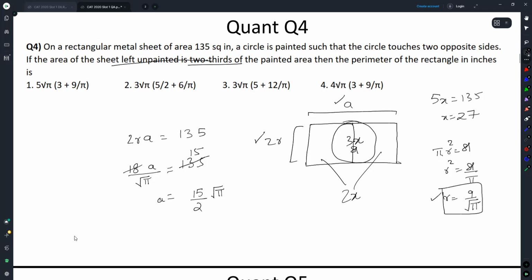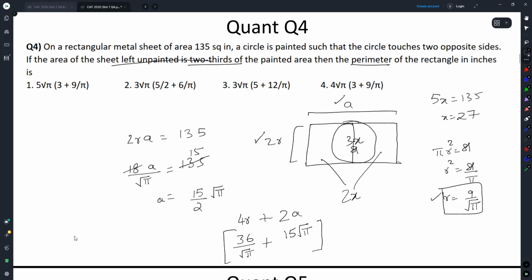We have both these sides now. Finally, they had asked me what is the perimeter. I need sum of this and then I need to double it, or I can double it right now. I need 4r plus 2a. 4r is simple, it is 36 by root pi. 2a is simple, it is 15 root pi.